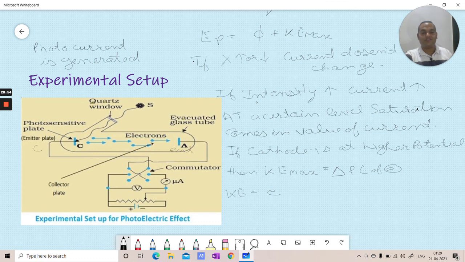The change in potential energy is charge Q into potential V. So this kinetic energy max can be equated to eV naught. We write V naught because this is the applied potential.